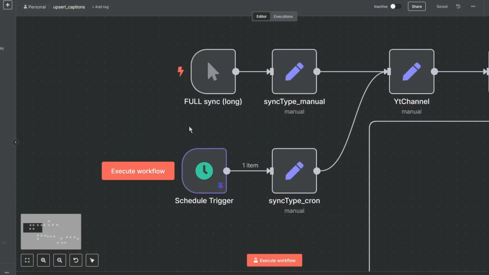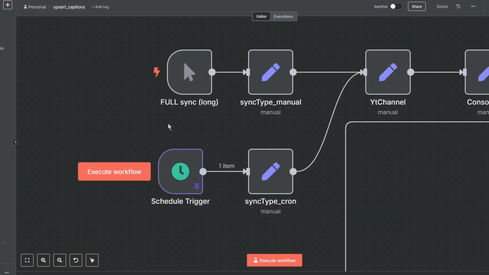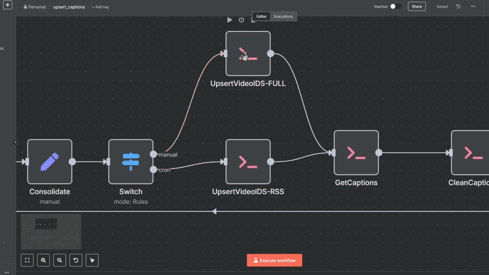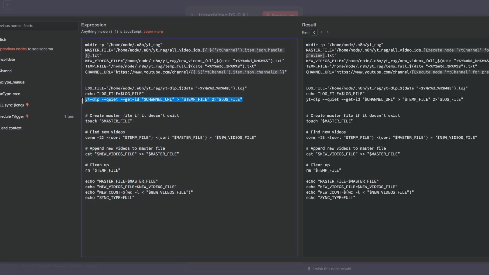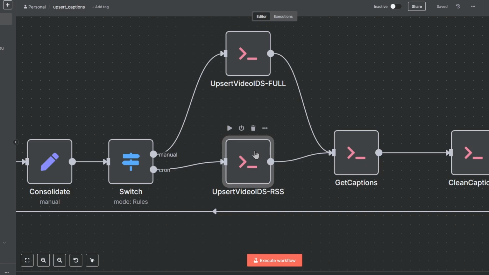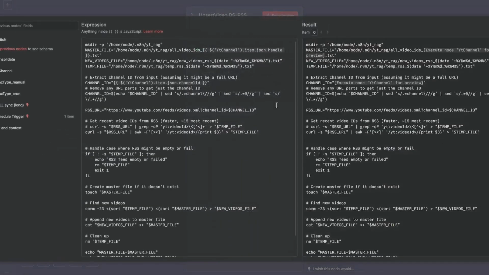That being said, conceptually the workflow is quite easy. There are two options to trigger it. Either you click and then you get a full sync. By the way, I'm using a yt-dlp utility to download all the data from YouTube. And when you do a full sync, it will use that to get all the video IDs from the channel. Whereas the scheduled trigger, the one that will run every day, uses the RSS feed that YouTube provides, which is much faster. The problem is that it only gives you, I think, the last 10 or 15 videos.